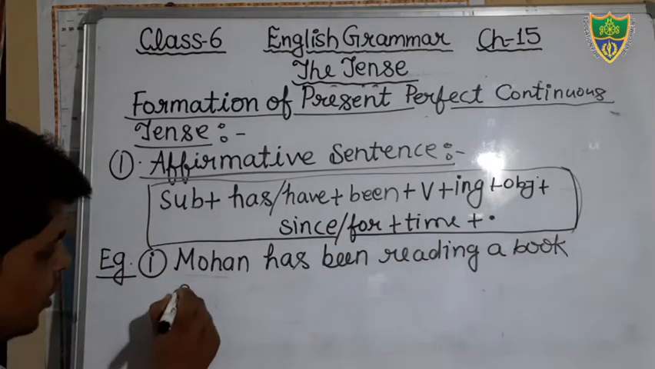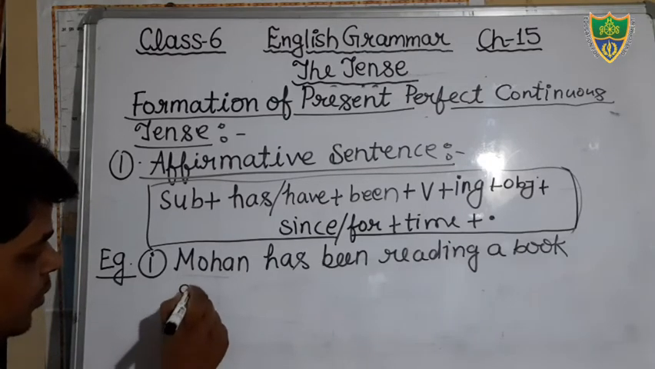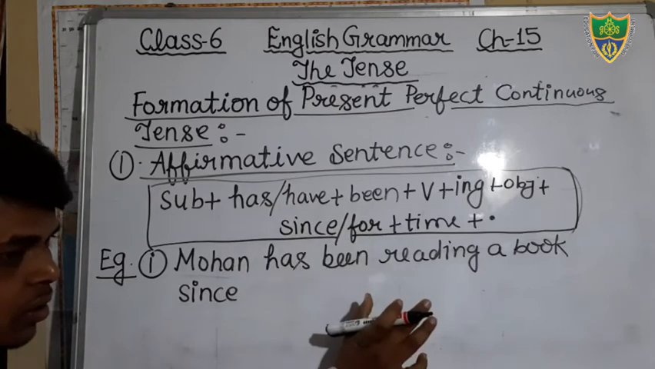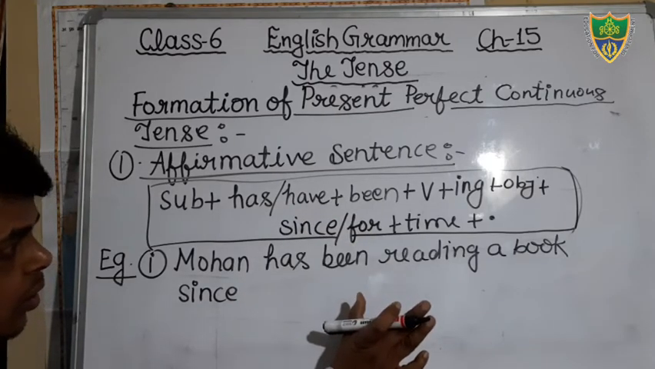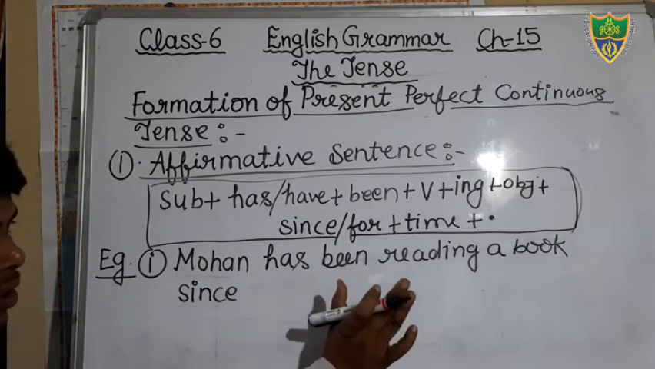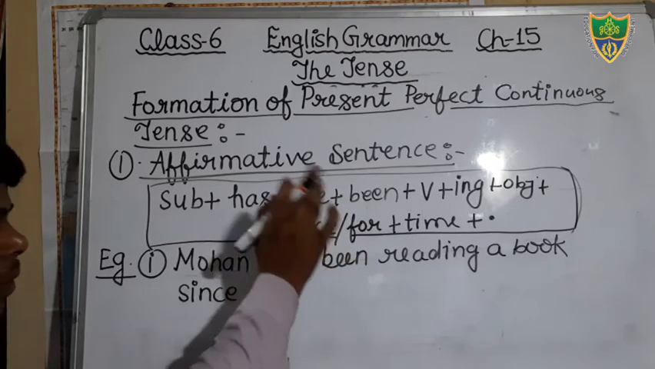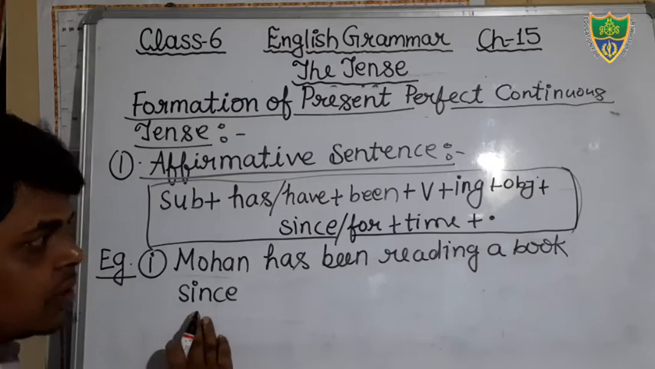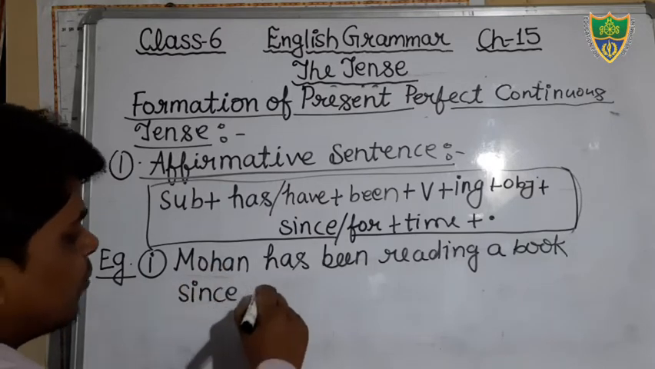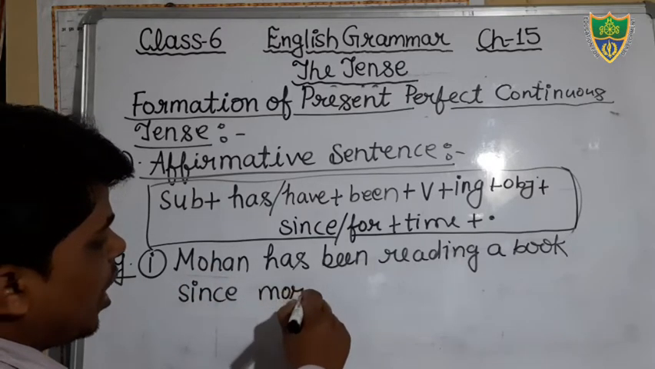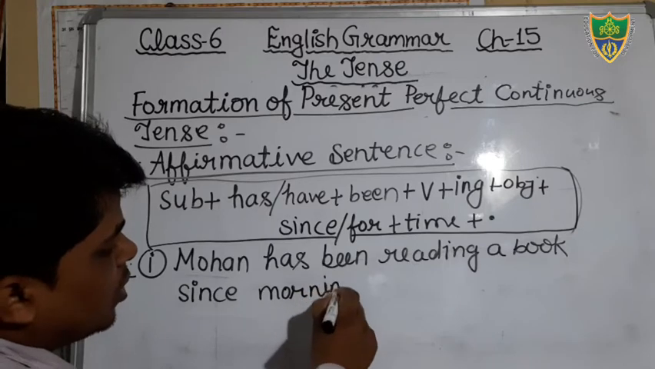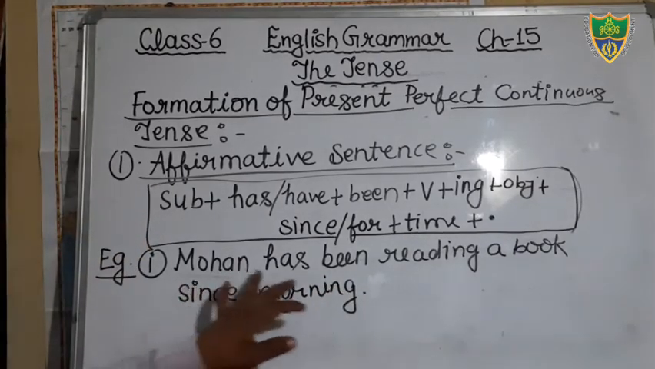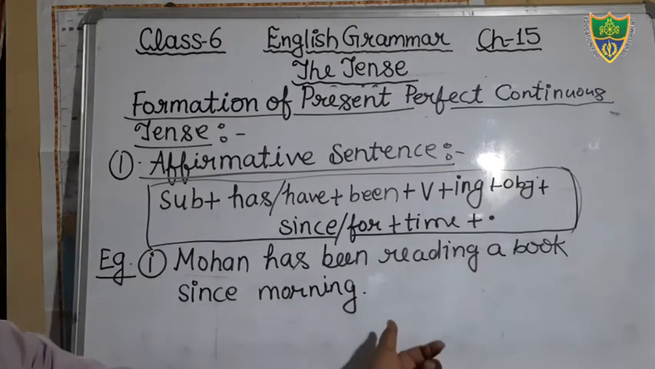If your time is fixed, that is certain, then you will use since. If your time is not fixed, that is not clear from when the action started, then you will use for. And just see, if there is a certain time used, then you will use since. Suppose that he has been reading the book since morning. Okay, so you will write here, Mohan has been reading a book since morning.